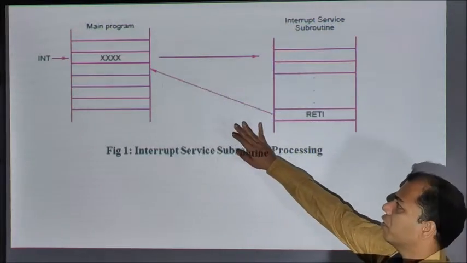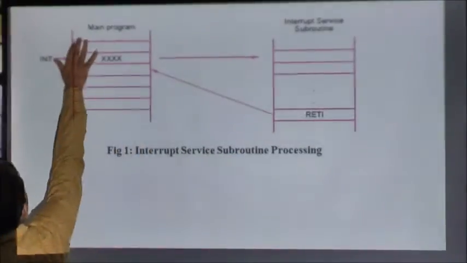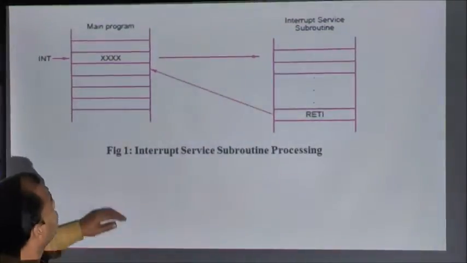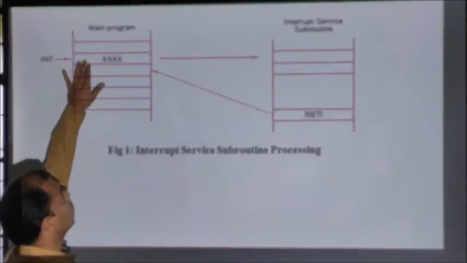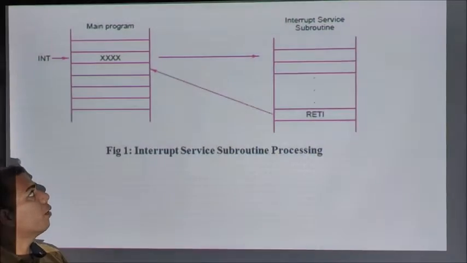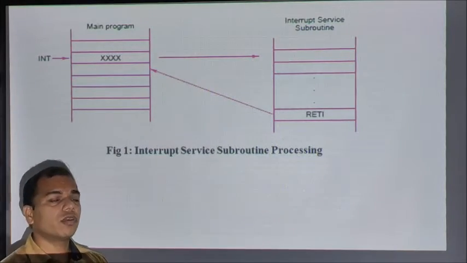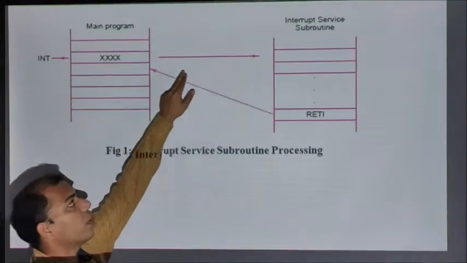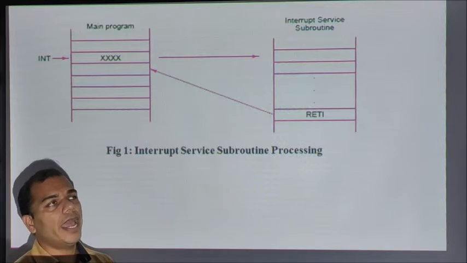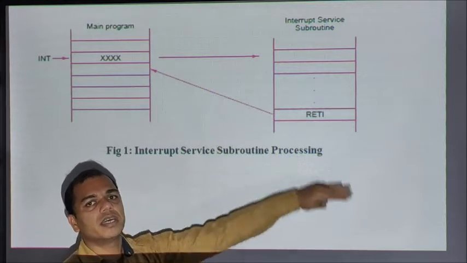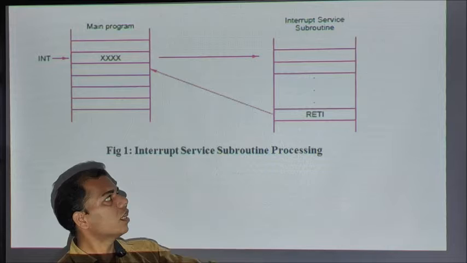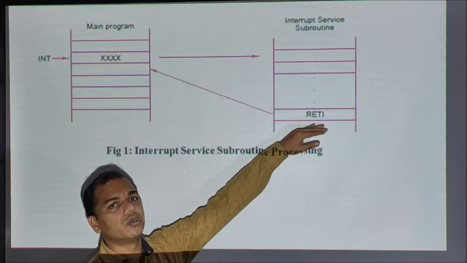In the figure, we can see that this is our main program which the processor was executing. As soon as the processor comes across an interrupt, or whenever an interrupt is generated by the peripheral device, the processor will branch to the interrupt service routine and start executing its instructions.